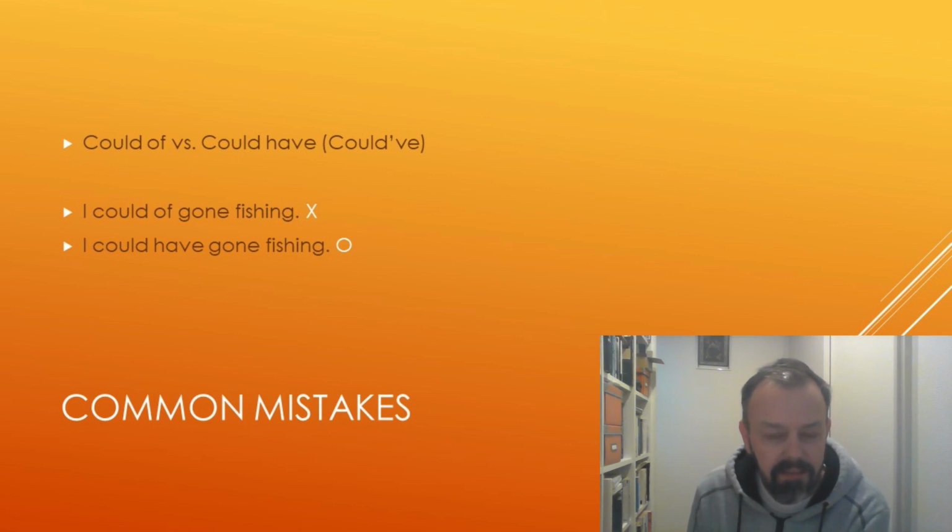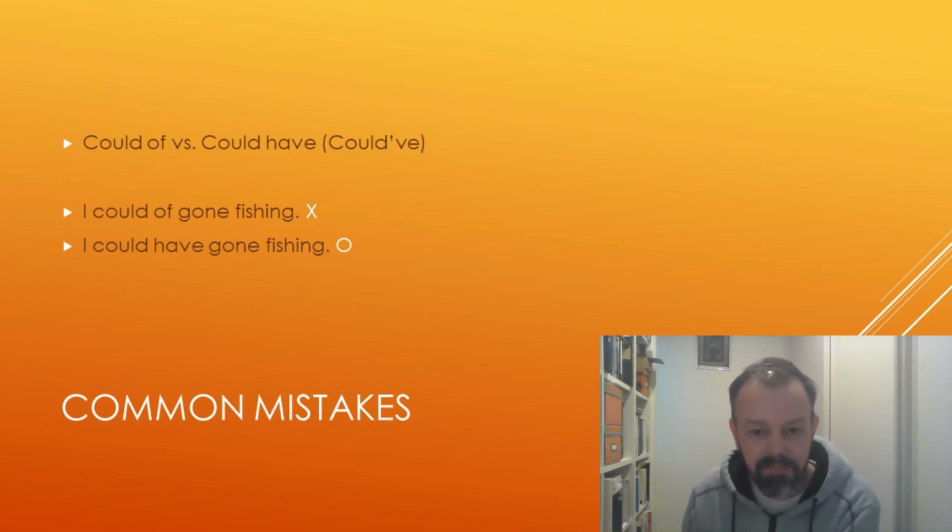And as I said, this comes about because of the way people say "could have" in the contracted form, "could've". So it's quite an interesting case, but just so that you're aware, we never ever use "could of". There is no such expression as "could of". It's always "could have", regardless of how it may sound.